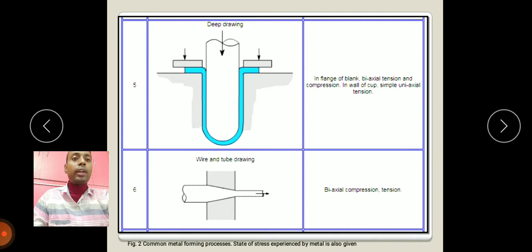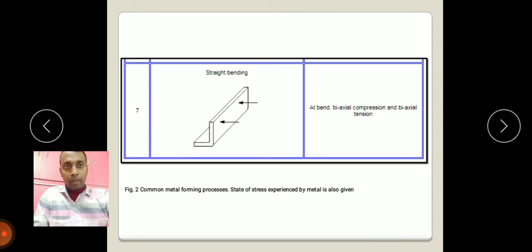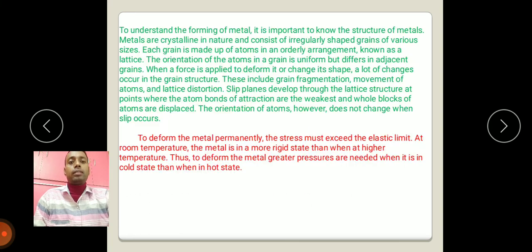In deep drawing process, in the flange of the blank, biaxial tension and compression. In the wall of the cup, simple uniaxial tension. Wire or tube drawing, biaxial compression and tension. Straight bending, at the bend, biaxial compression and biaxial tension also. These are the common metal forming processes. The state of stresses experienced by the metal is also given by this picture.